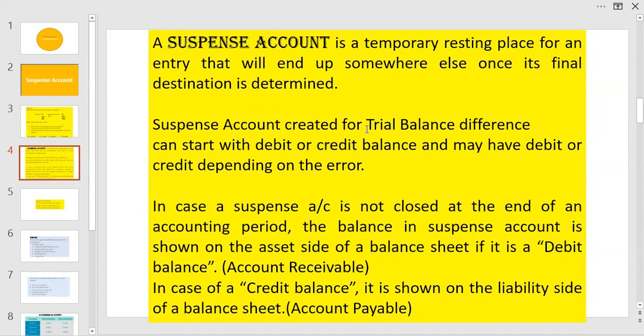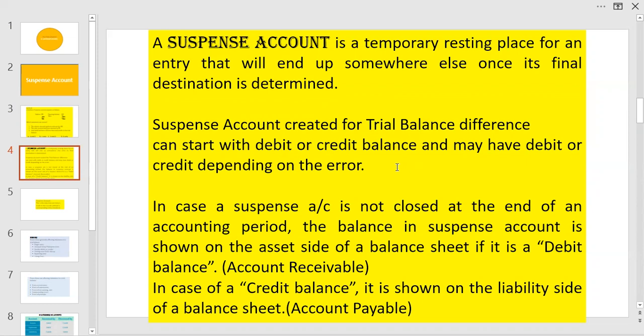The other situation, more common, is when there is a disagreement between the debit and the credit totals of a trial balance, a suspense account is created to resolve all the mistakes and the differences.